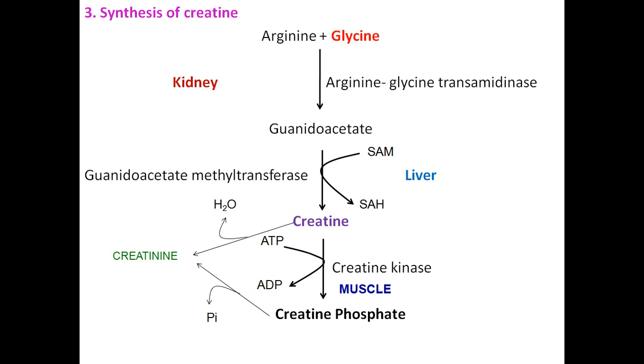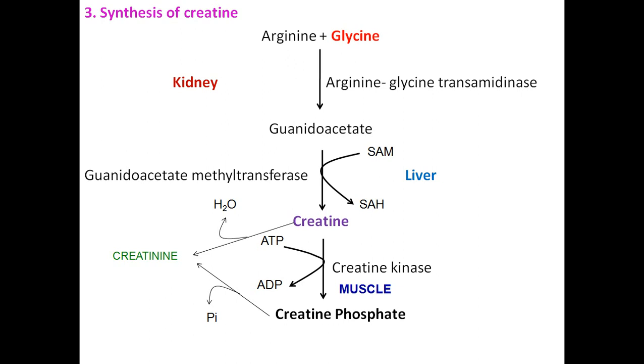The guanidino group of arginine reacts with the glycine and forms a compound called guanidoacetate. This guanidoacetate undergoes a transmethylation reaction. Methyltransferase is the enzyme, and the methyl group is donated by S-adenosyl methionine. Now S-adenosyl methionine donates the methyl group to guanidoacetate. It is converted to creatine. Now this creatine, by the action of the enzyme creatine kinase, is converted into a high energy compound called creatine phosphate. This is how energy is stored in the muscle, and muscle gets energy from the creatine phosphate.